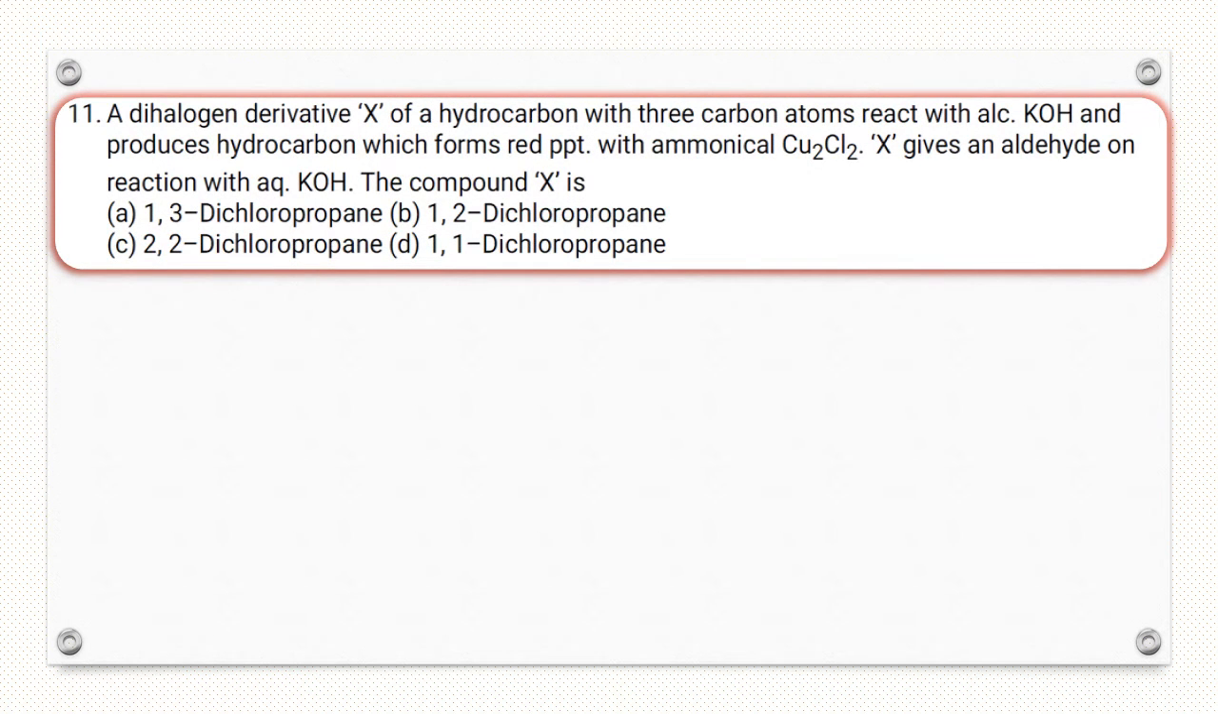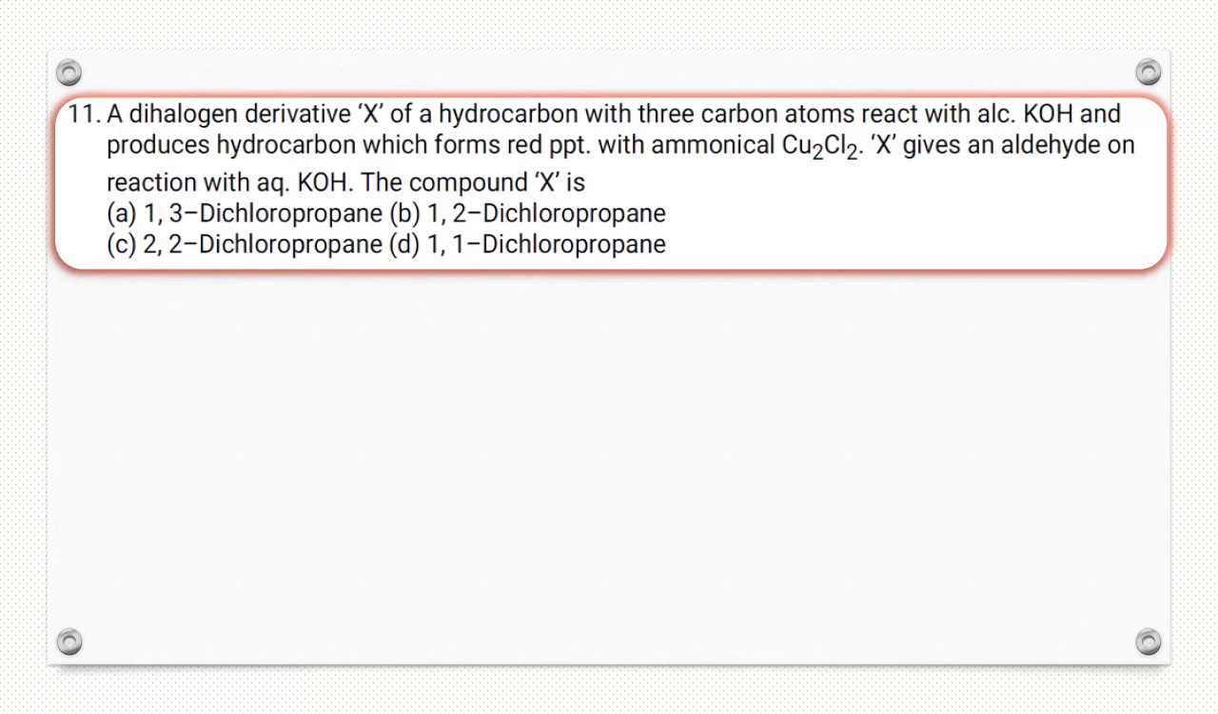Question number 11: a dihalogen derivative X of a hydrocarbon with 3 carbon atoms reacts with alcoholic KOH and produces a hydrocarbon which forms a red precipitate with ammoniacal cuprous chloride, and X gives an aldehyde on reaction with aqueous KOH. What compound will be X?